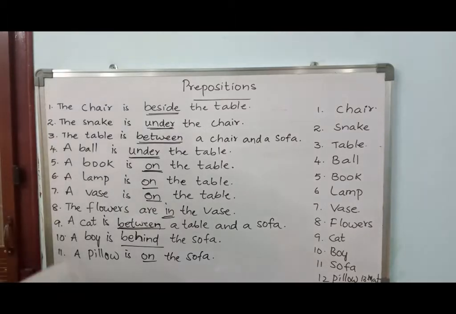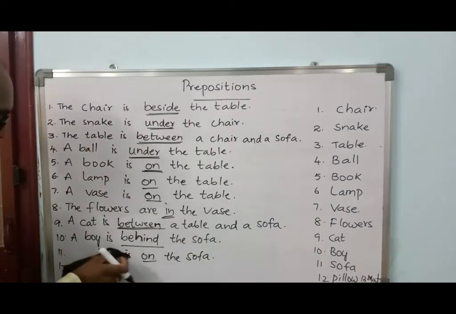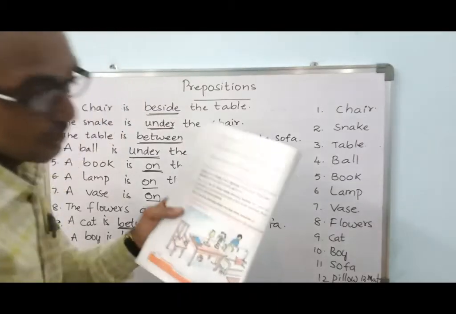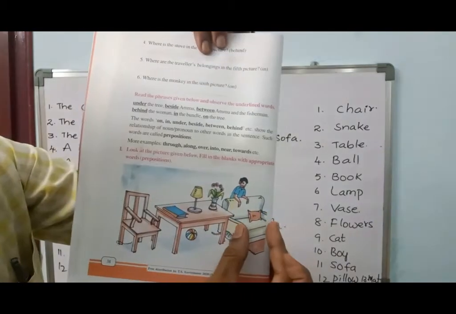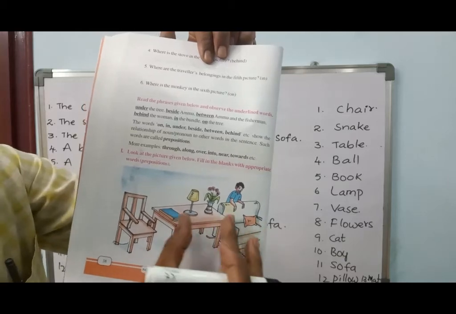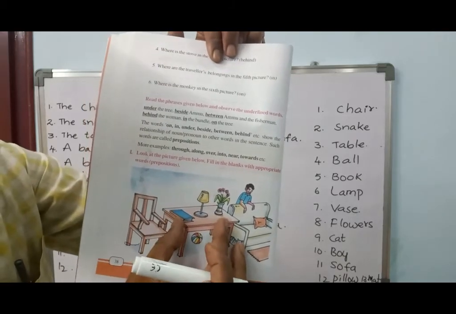Right, one more. Pillow. I think something missed here. Yeah, cat, flowers, 1, 2, 3, 4, 5, 6, 7, 8, 9, 10, 11, 12. Okay, sofa. We did not say about sofa. We have to say, yes, in sequence. We'll go in a sequence. Right. Where is the sofa? Yeah, you can see this picture. This is the sofa. Can I say it is beside the table? Sofa is beside the table.